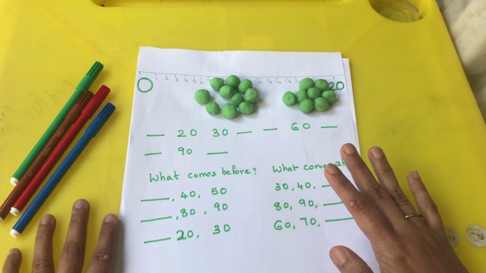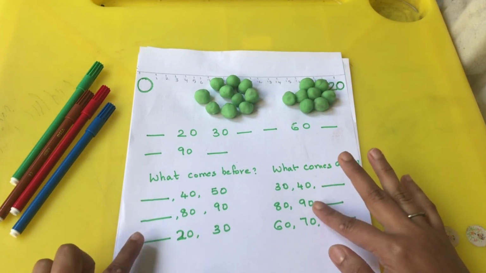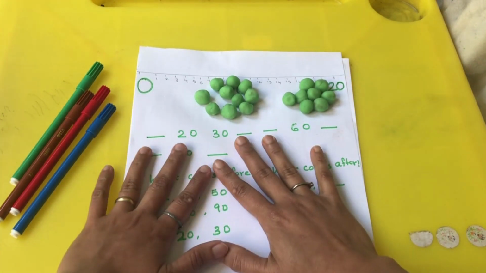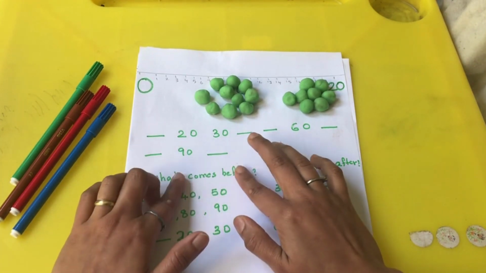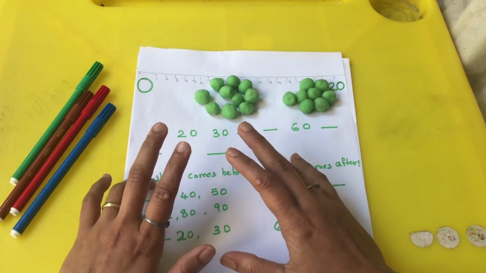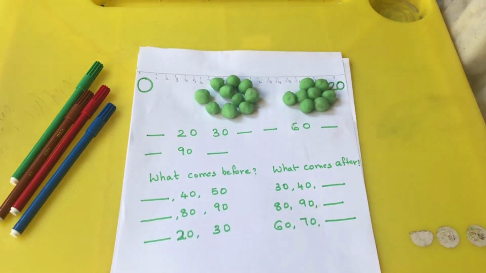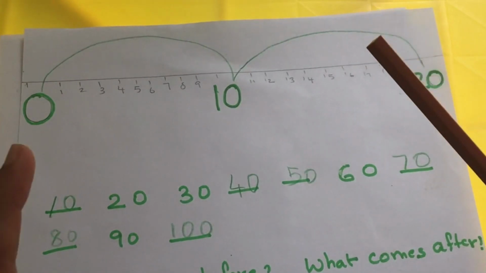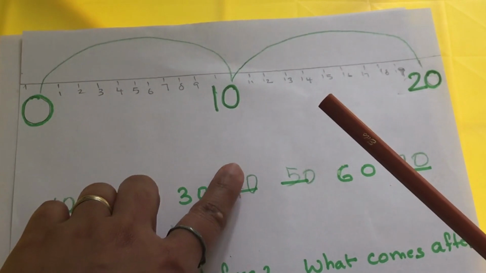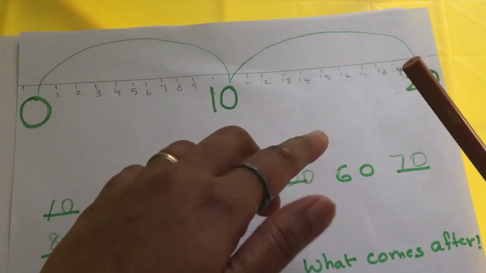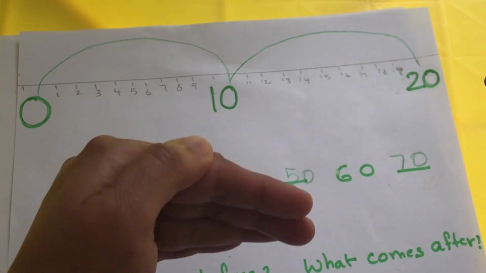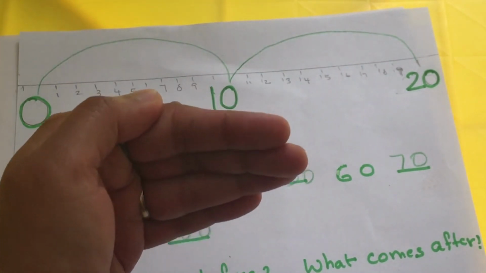In today's video, I'm going to talk about skip counting by 2's, 5's and 10's. First, let us start with skip counting by 10's because it is easier for kids to understand. Skip counting by 10 is easy because it is the same as skip counting by 1. You are just adding a 0 to it. So it's easier for kids. So start by skip counting by 10 before you teach them skip counting by 5 and 2.